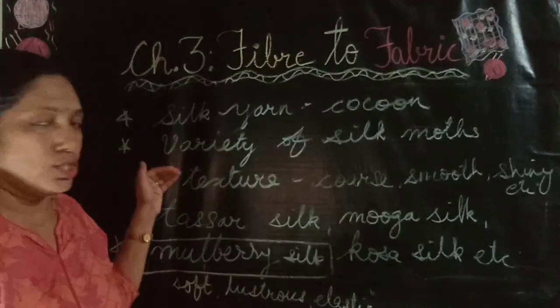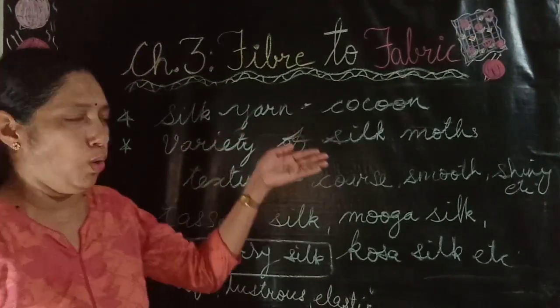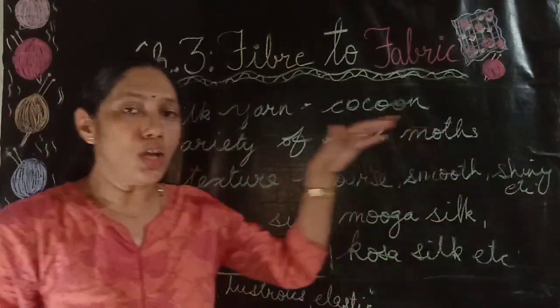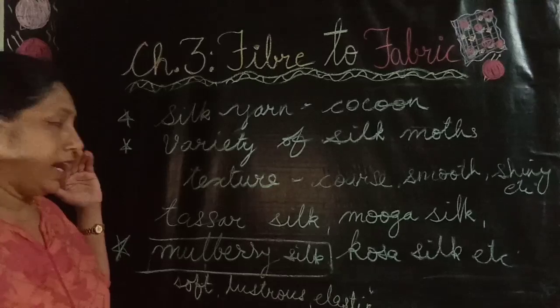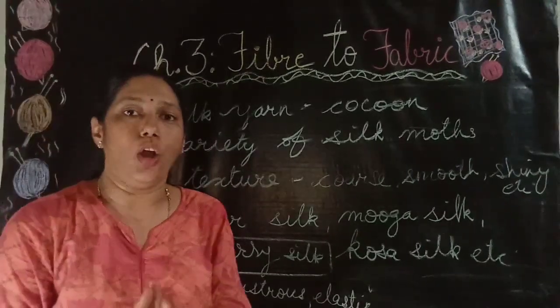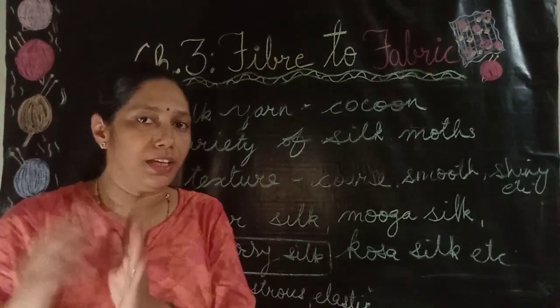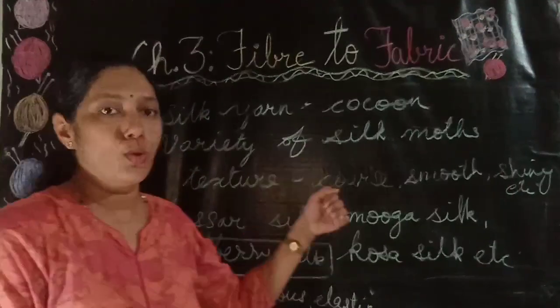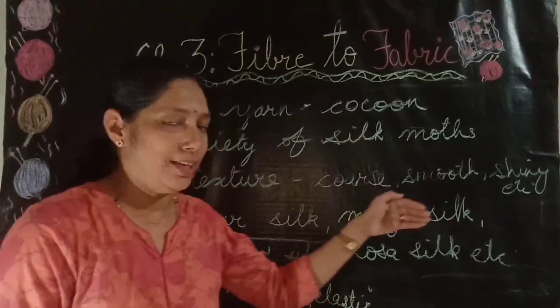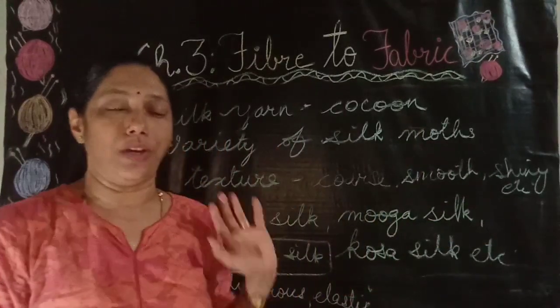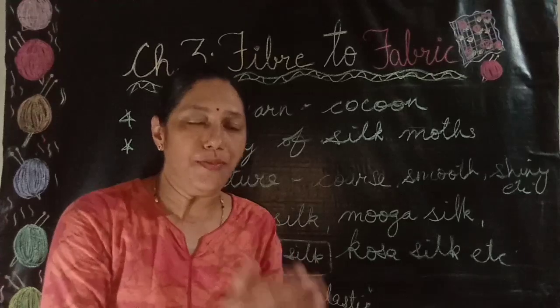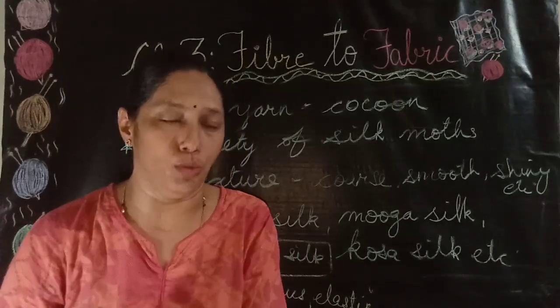Like that their texture is different. The texture may be coarse, smooth or shiny, etc. Because of these, there are different types of silk obtained from these different types of silk moths. Like here tussar silk is there, muga silk is there, kosa silk is there. All these different types of silk are obtained from the different types of silk moths.